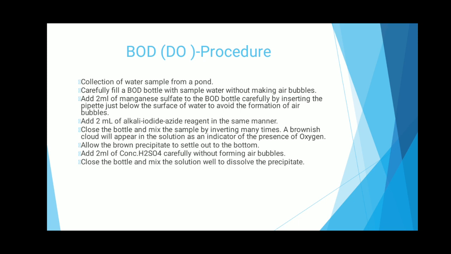Then add 2 ml of alkali iodide azide reagent in the same manner. Close the bottle and mix the sample by inverting many times. A brownish cloud will appear in the solution as an indicator of the presence of oxygen. Now allow the brown precipitate to settle out to the bottom. Then add 2 ml of concentrated sulfuric acid carefully without forming air bubbles. Then close the bottle and mix the solution well to dissolve the precipitate.